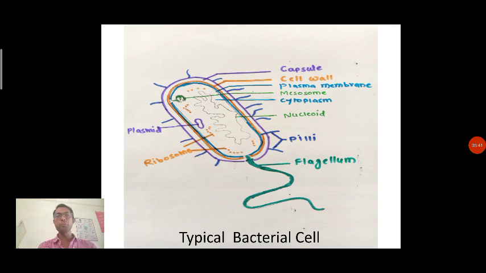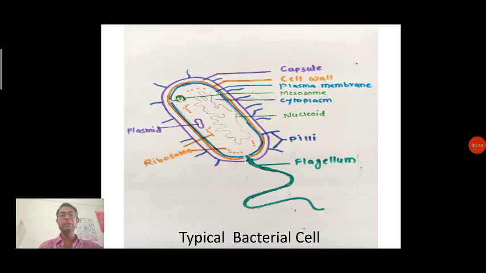Pili is an important structure present in bacteria. It is not compulsory in all bacteria, it is present in some bacteria, whereas it is absent in some. This pili and flagella have a specific function which we are going to discuss in an upcoming lecture. Pili and flagellum are additional structures, not compulsorily present in all bacteria.